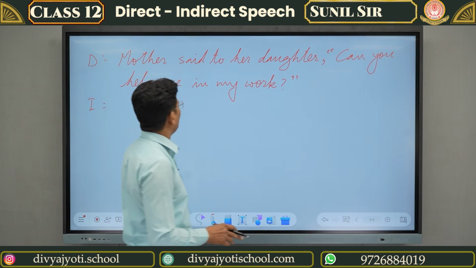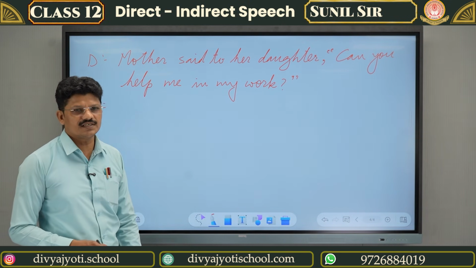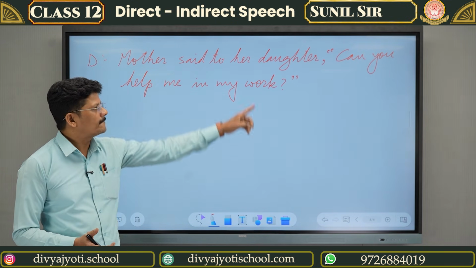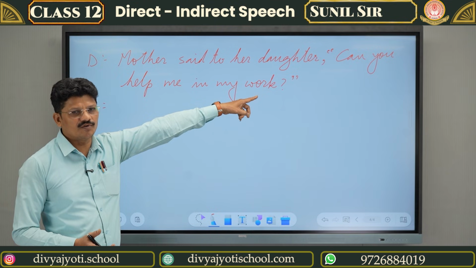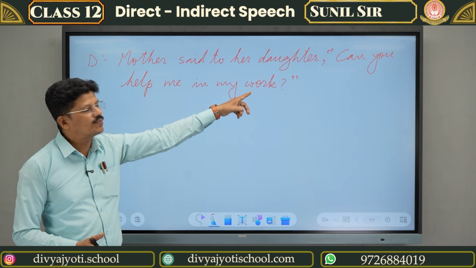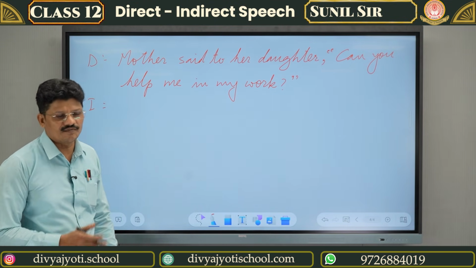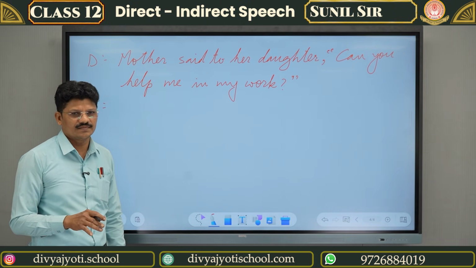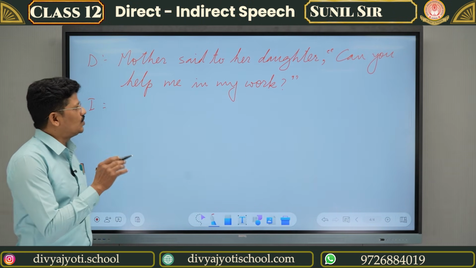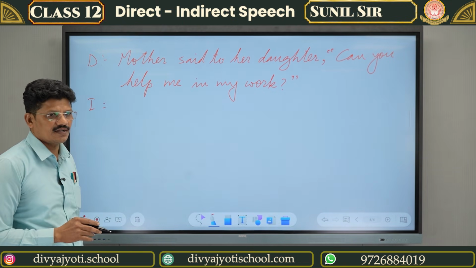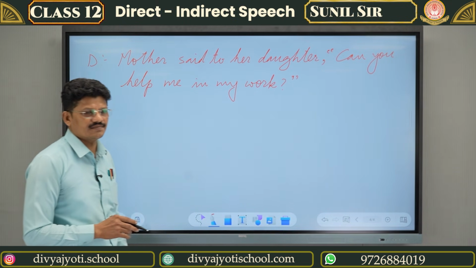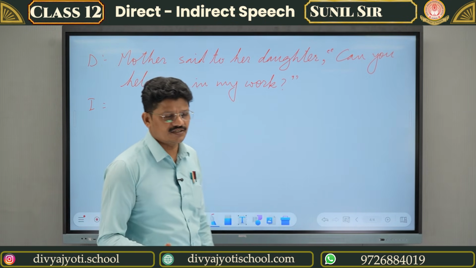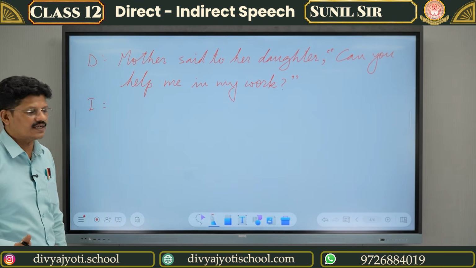"Can you help me in my work?" How is it changed into a simple sentence? It is very simple. Just "can", that is the helping verb or auxiliary verb, we have to take after the subject. "Can you help me?" So "you can help me", that becomes the simple sentence. "You can help me in my work." Now which tense is this? This is simple present tense. Simple present tense turns into simple past in indirect speech.